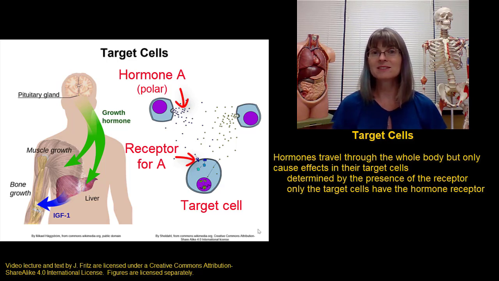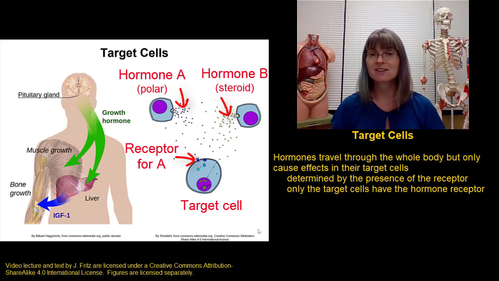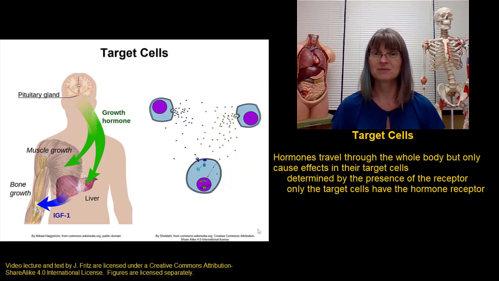This other cell is releasing a steroid hormone. Remember that steroid hormones are able to cross over the membrane and go into the cell, and they bind to receptors on the inside of the cell. And here you can see one of those intracellular receptors that the steroid hormone can bind to affect this cell. If this was not a target cell for this particular hormone, it wouldn't have the receptor.